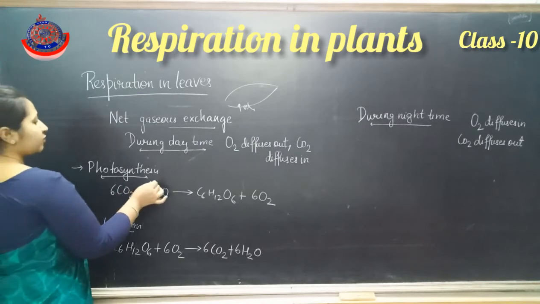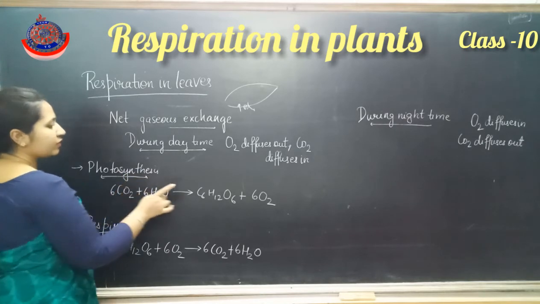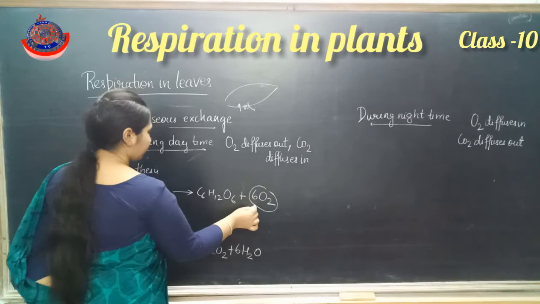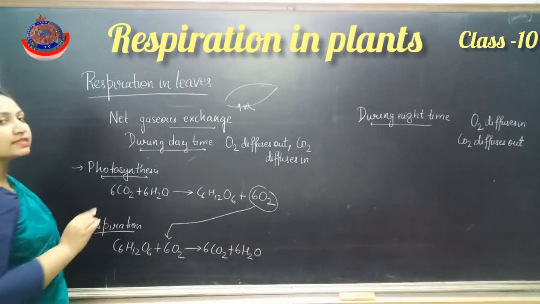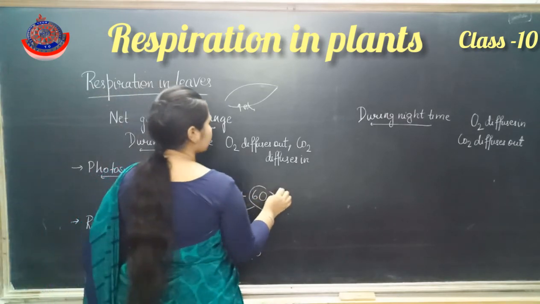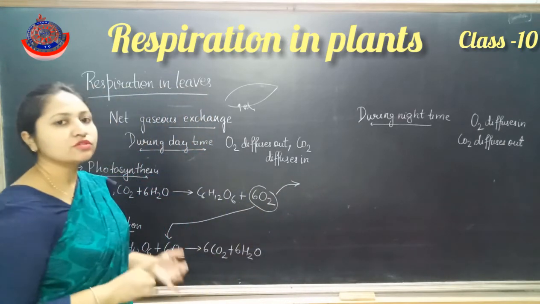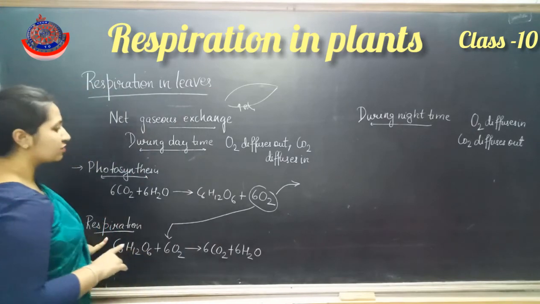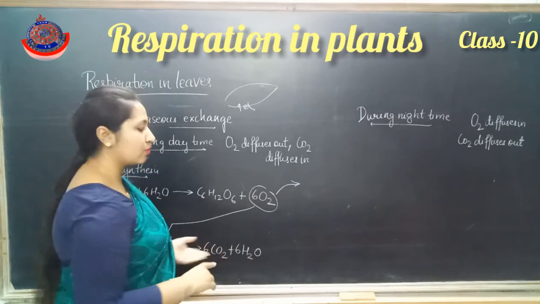Now during daytime, when photosynthesis occurs and oxygen is produced, only some amount of the oxygen is used in respiration, and the rest of the oxygen will be diffused out.